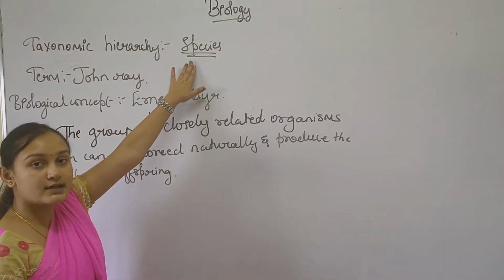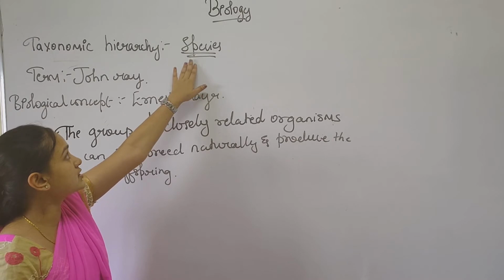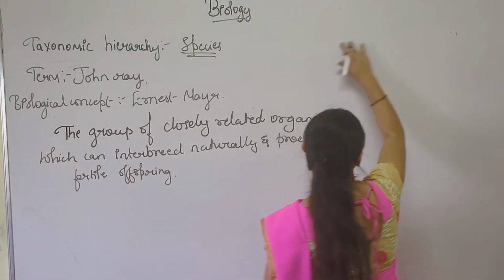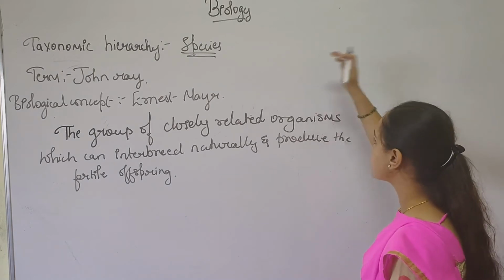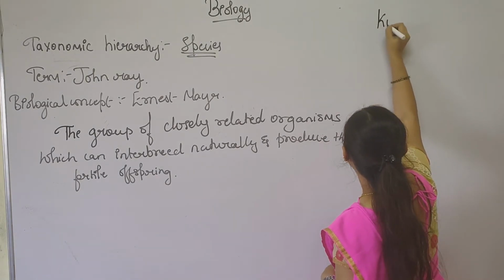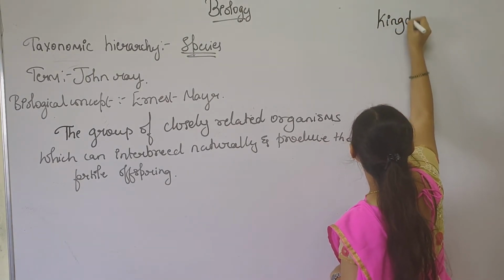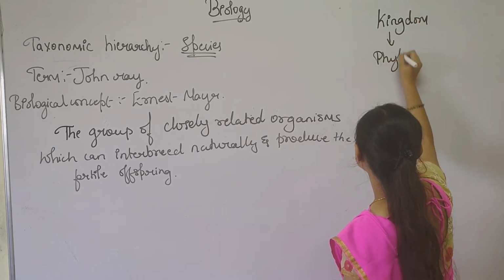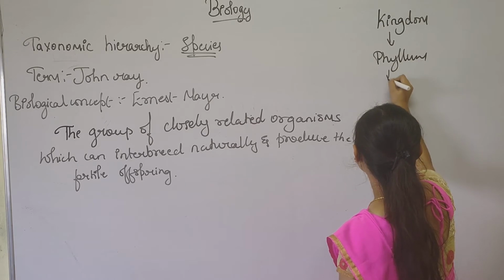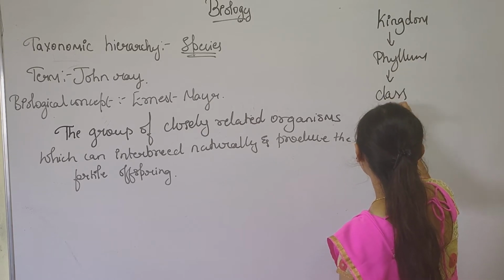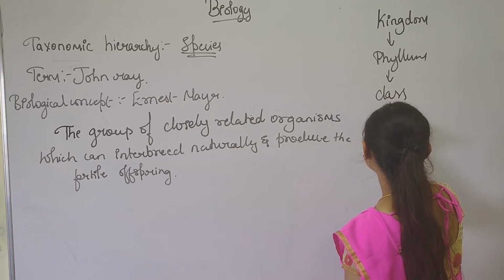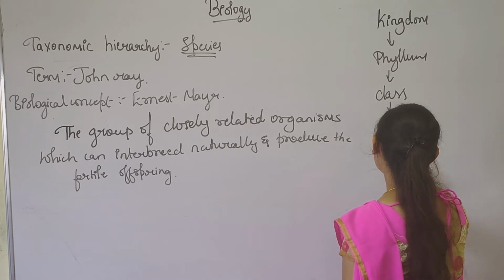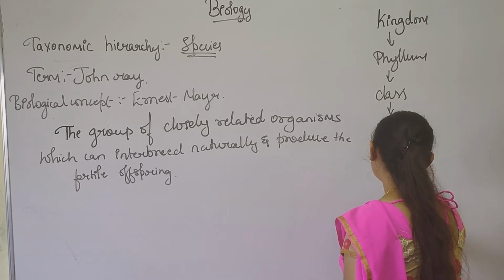Now here we are studying the lowermost hierarchy, that is species. Here we should write the taxonomical hierarchy. So the topmost is kingdom, phylum, class, order, genus and species, right?